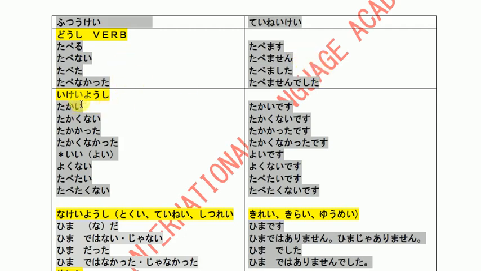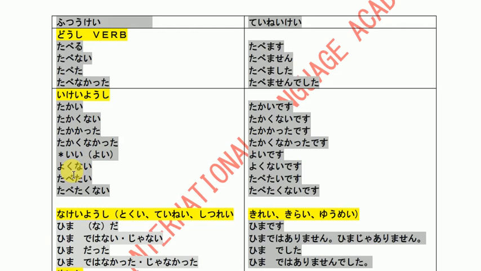Here we have this topic. So i-adjective, for example takai desu. So masu and desu are polite. Here you can revise later. I-adjective: takai, takakunai, takakatta, takakunakatta. So present positive, present negative, past positive and past negative. I-adjective has an exception. We had studied ii is yoi, and whenever we change into negative, we have to change this to yoi.